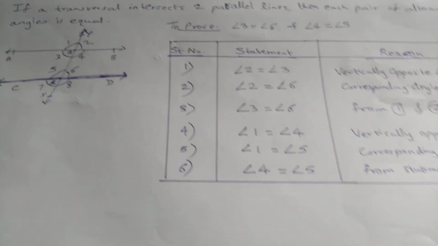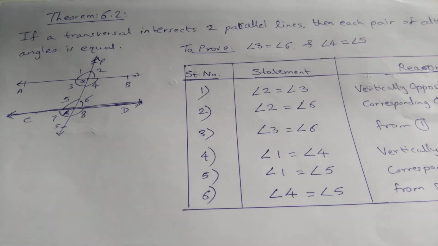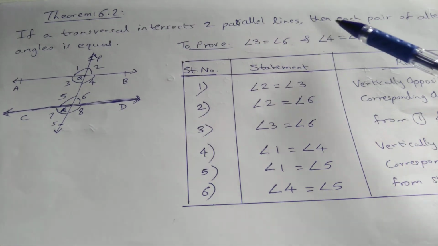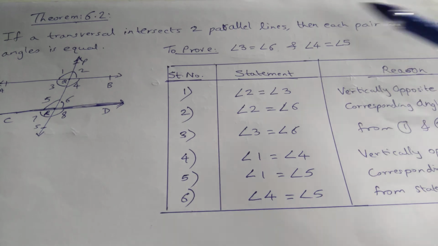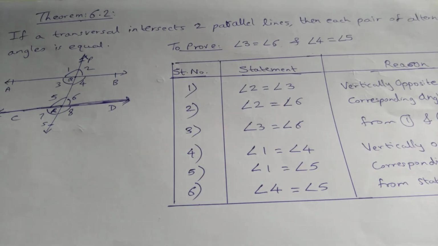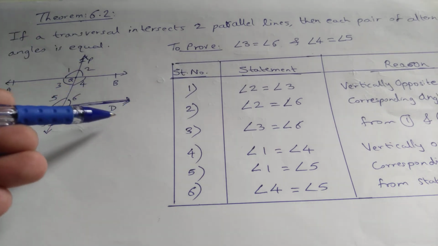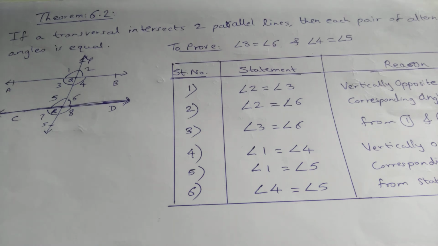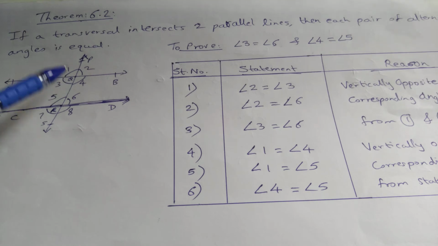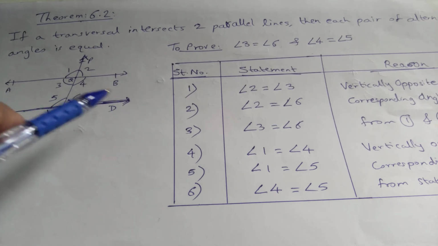Theorem 6.2. If a transversal intersects two parallel lines, then each pair of alternate angles is equal. Here we have two parallel lines AB and CD. We have a transversal PS which intersects AB at point Q and CD at point R.